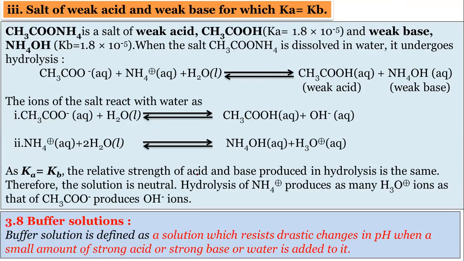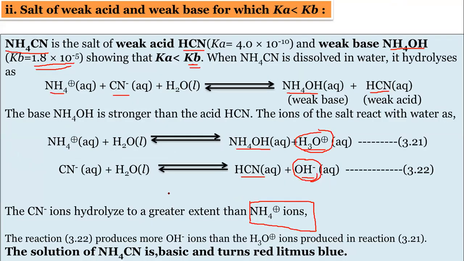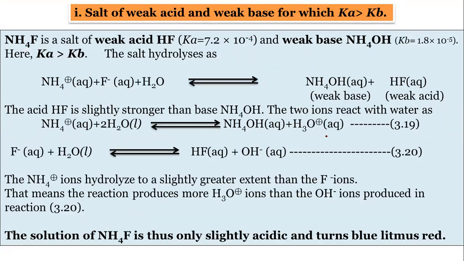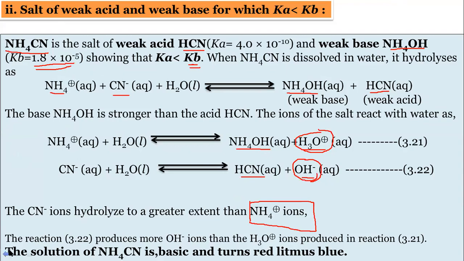In the salt of weak acid and weak base, when the Kb value is more, the solution will be basic, and when the Ka value is more, the solution will be acidic. So this ammonium cyanide solution is basic when it undergoes hydrolysis.